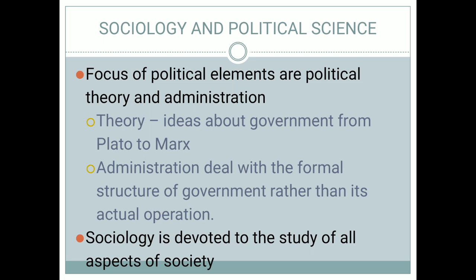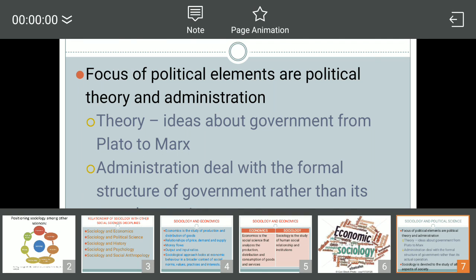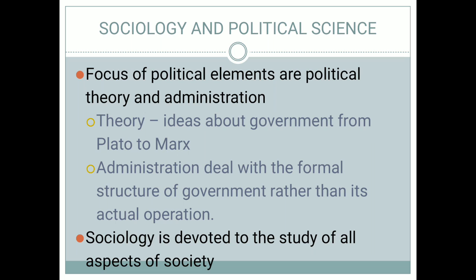The next social science discipline that will be relating with sociology is political science. Now, political science is actually the focus of political elements, its theory and administration. What is theory? Theory is related to the ideas about government from the time of Plato to Marx. And administration is actually the study of the formal structure of government rather than its actual operation. In sociology, it is devoted to the study of all aspects of society.